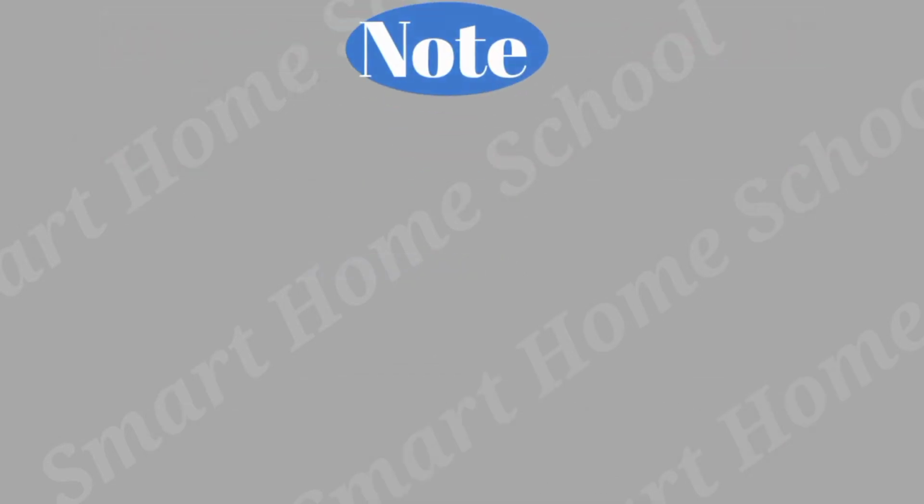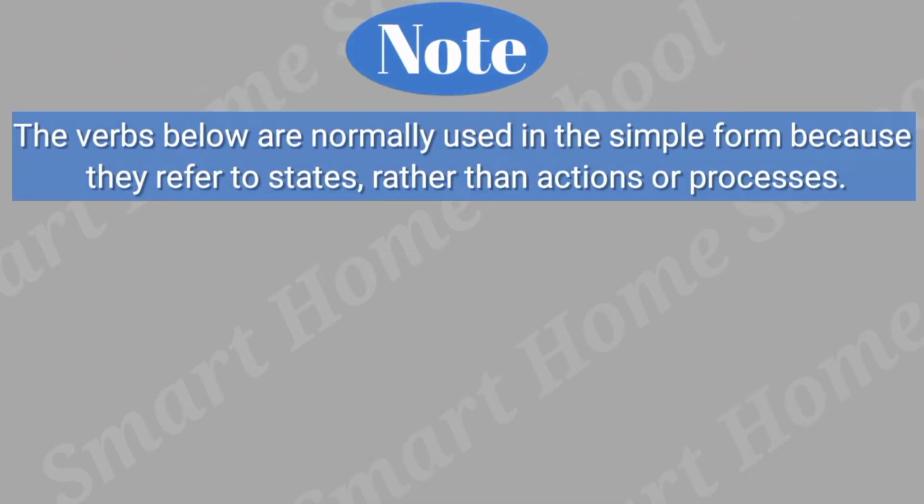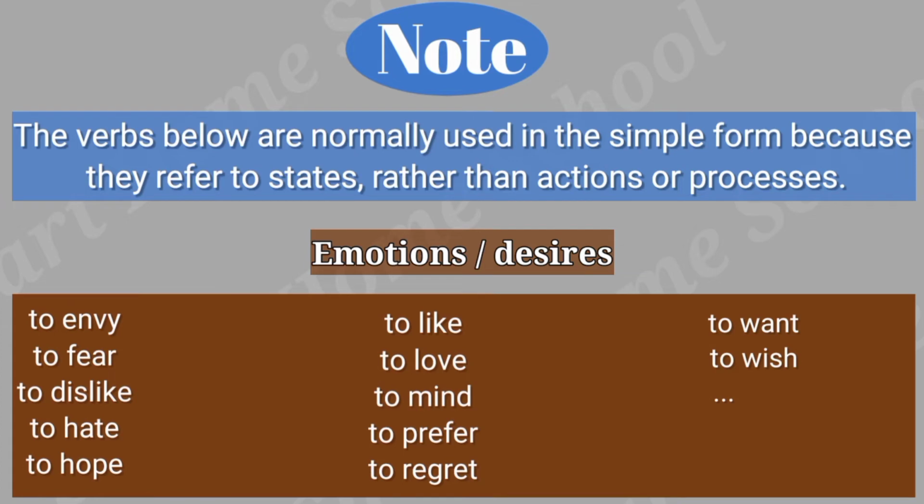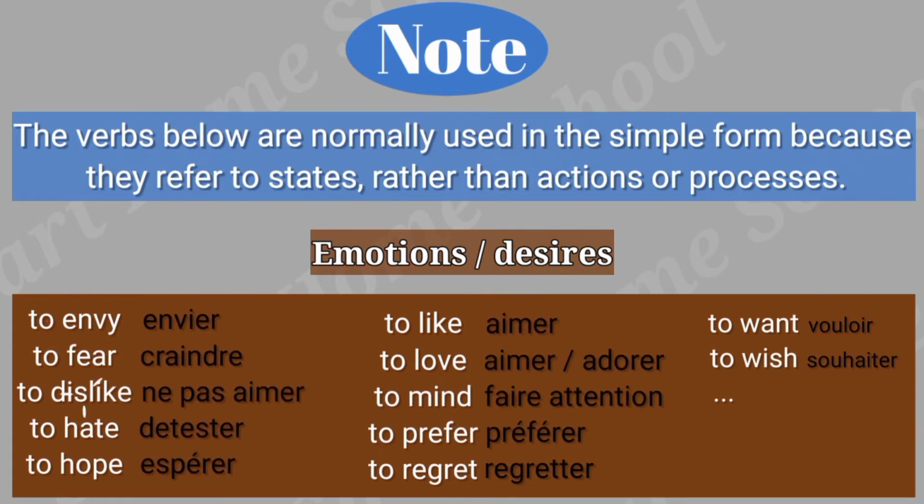Okay, from today you know when to use the present continuous. The present continuous is not used with all the verbs. For verbs expressing emotion or desire, use the present simple. These verbs are to envy, to fear, to dislike, to hate, to hope, to like, to love, to mind, to prefer, to regret, to want, to wish, and so on.